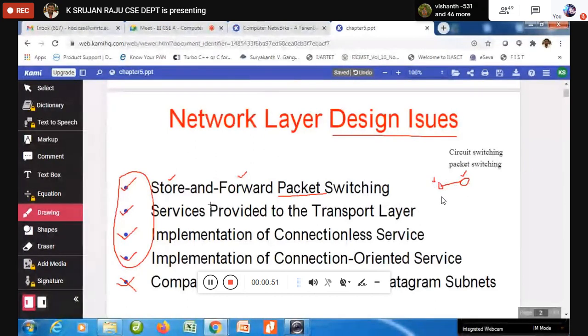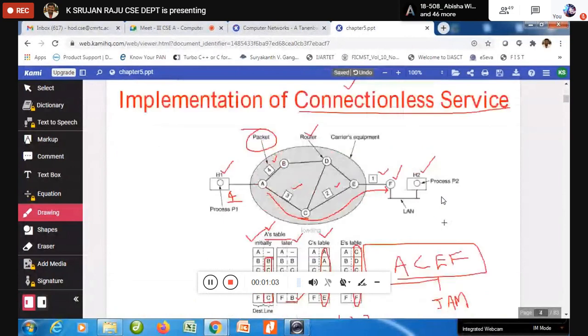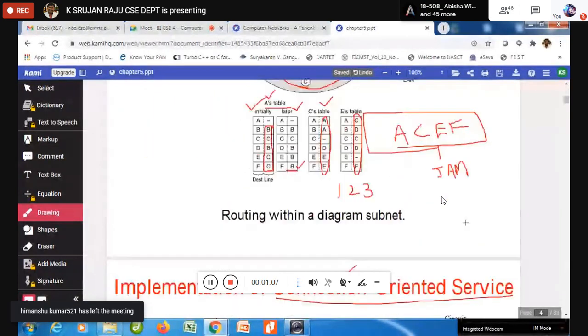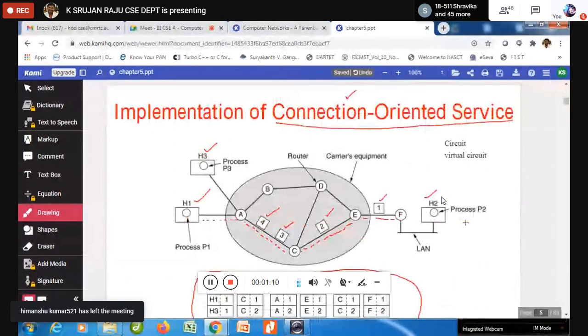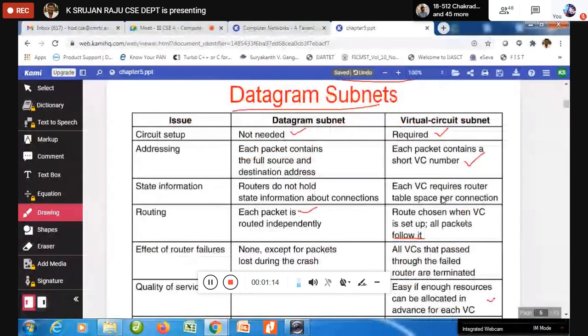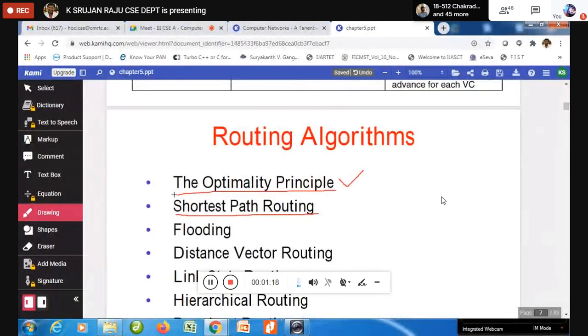And then services provided to the transport layer, where we have seen the 3 services, which are needed and independent of the router node. Okay, so those are the things which we have seen, how exactly it is going to happen. Then implementation of the connectionless service, implementation of the connection oriented service, and then comparison of virtual circuit and datagram subnets.